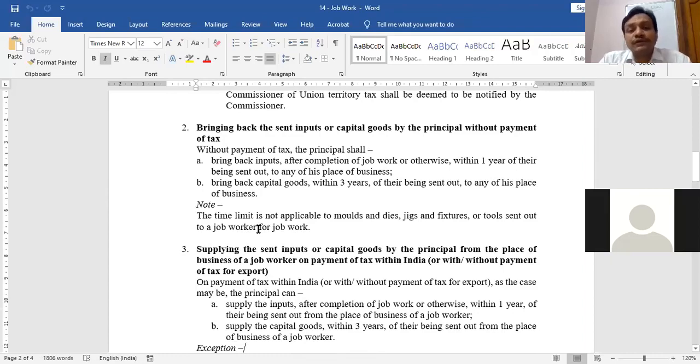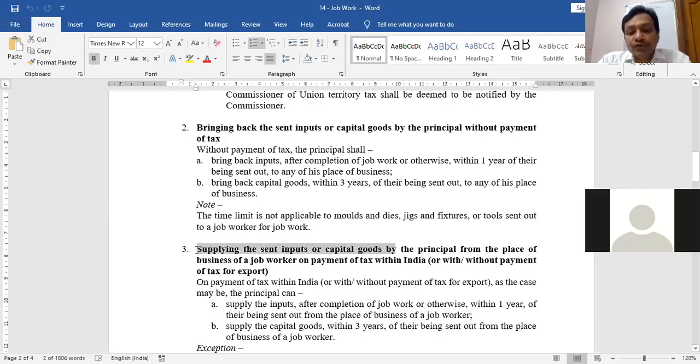But third is the new situation where what can happen? Rather than bringing back my jeans, because I will bring back my jeans to further sell, what can I also do? I can directly supply the jeans from the place of the job worker to any third party. The moment the buttons are stitched, jeans are ready and these can be supplied. So why will I unnecessarily increase my cost in bringing back the jeans from the place of job worker to my place? It is also possible that I can directly sell those jeans from the place of the job worker. It is also allowed. So what the third point is?